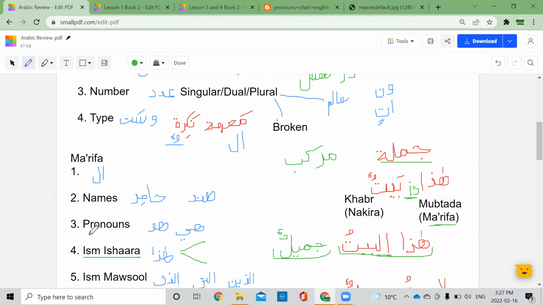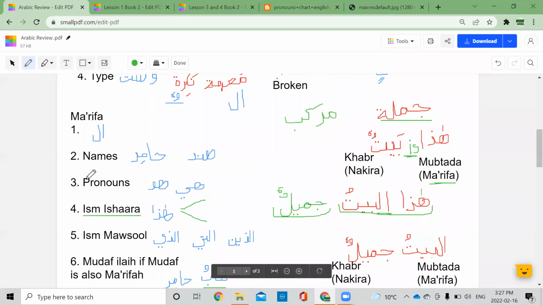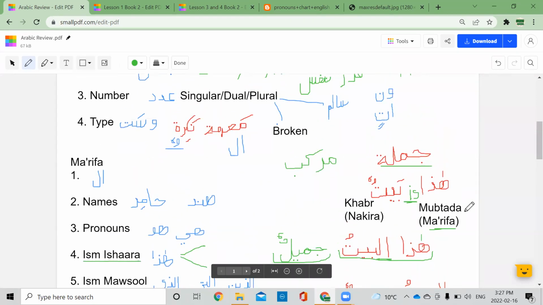Okay. So just keep in mind that the mubtada always has to be ma'rifah, which means one of these six things. If it has that, then it is a mubtada. A jumla has to have a mubtada and a khabar. If a jumla ismiya does not have a mubtada and a khabar, then it's a murakkab. Okay, it's incomplete.